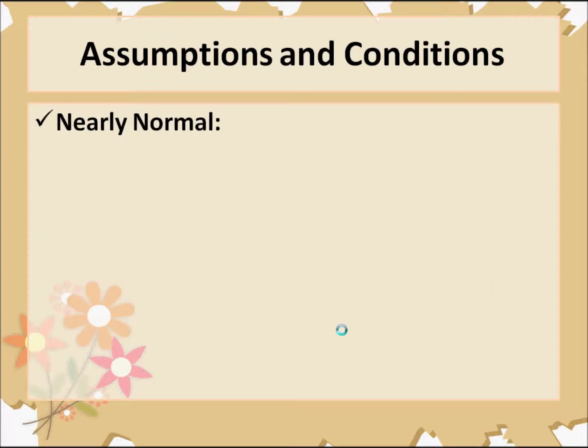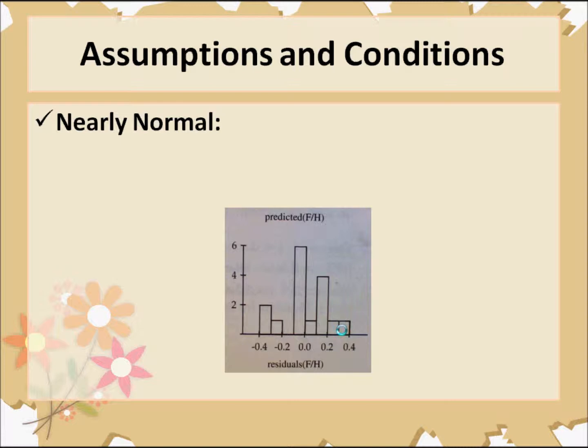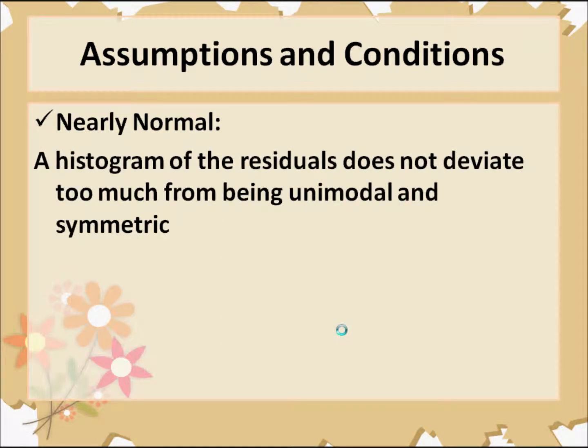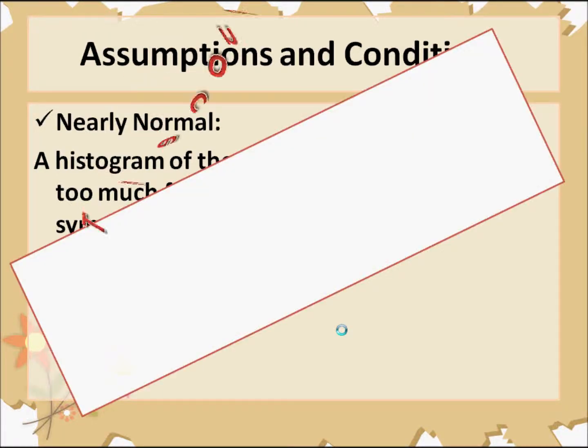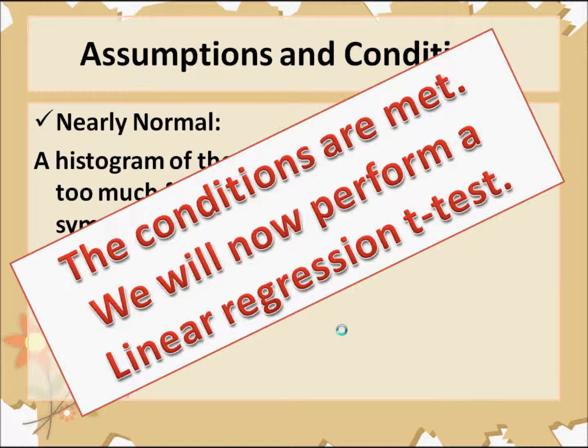The next thing we have to check is nearly normal. And to do that, we can look at the histogram of the residuals. And from that, what we see is that it doesn't seem to deviate too much, and it's unimodal and roughly symmetric. So since those are met, we are now going to perform a linear regression t-test.